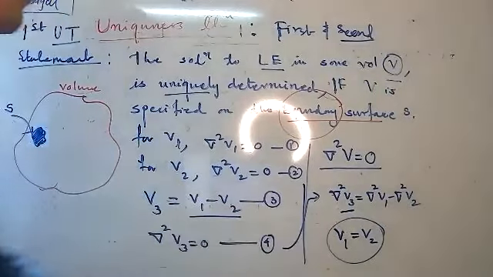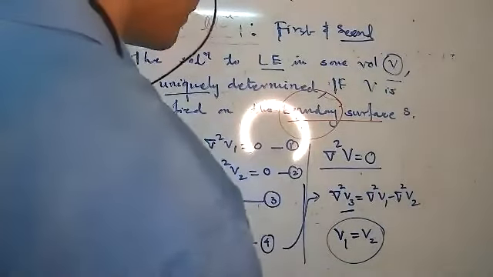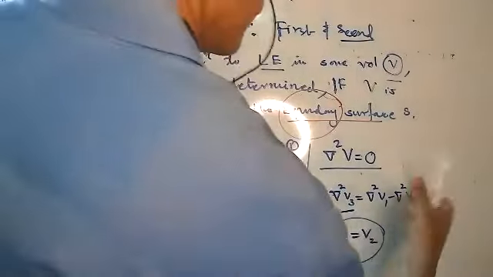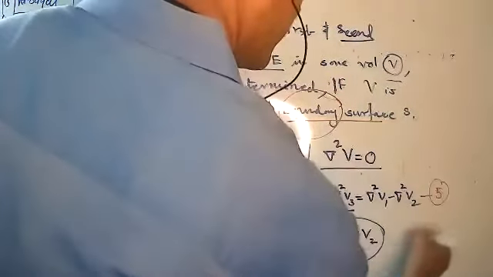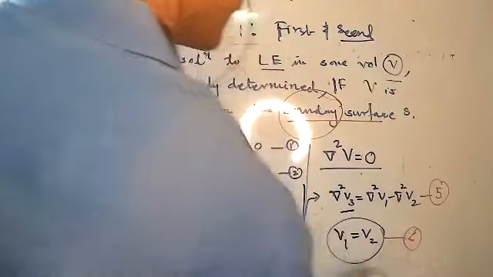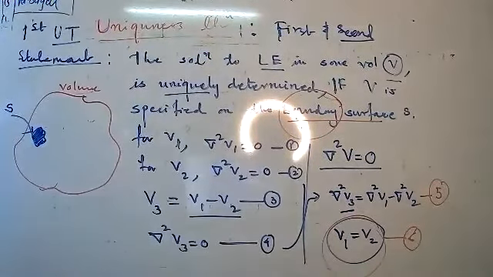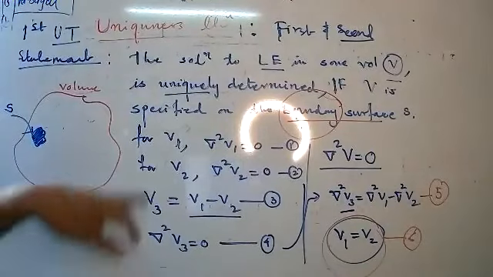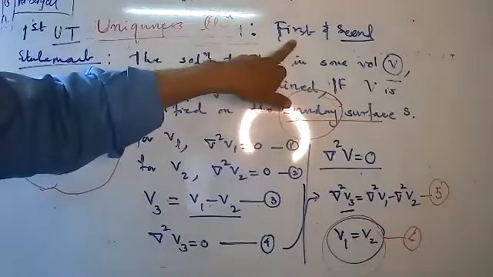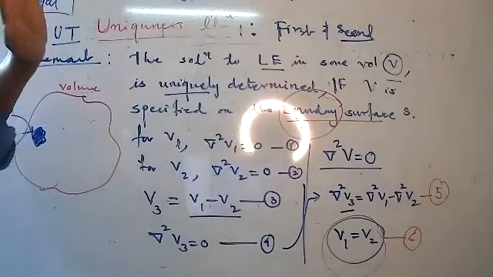Look, I can write here equation number 5, and from 5 we can write equation number 6, means in this case V1 equal to V2. Both are identical with each other. Understood? And this is about the first uniqueness theorem.